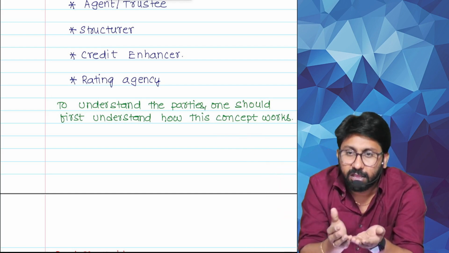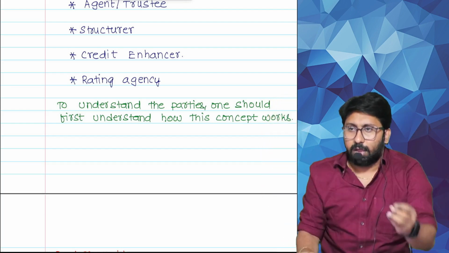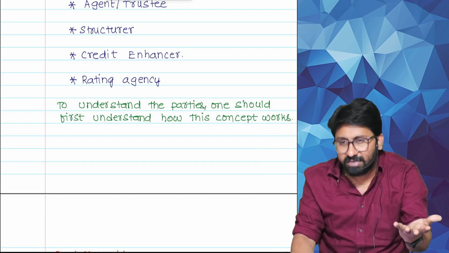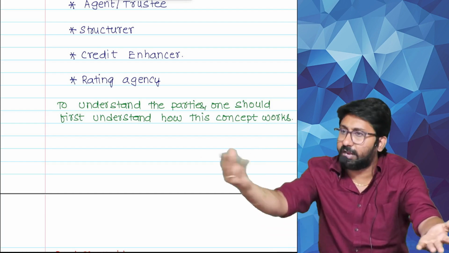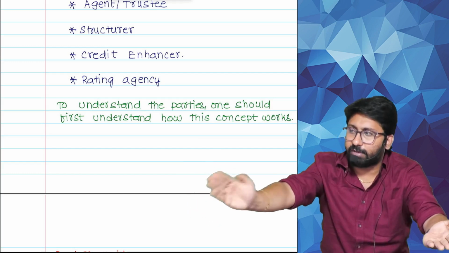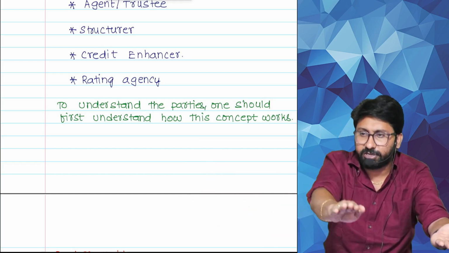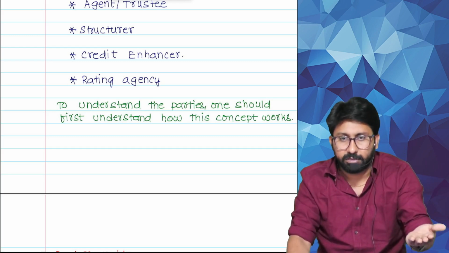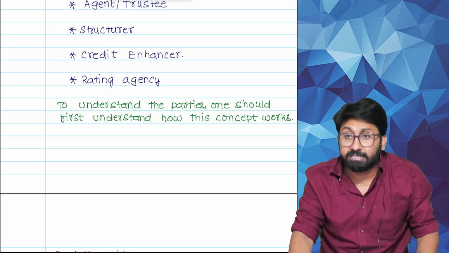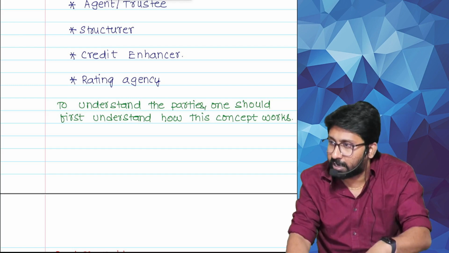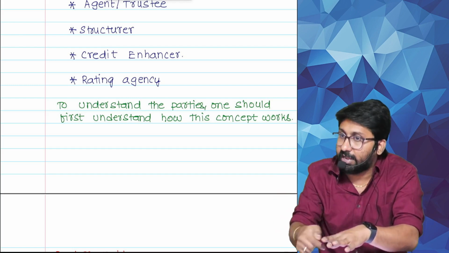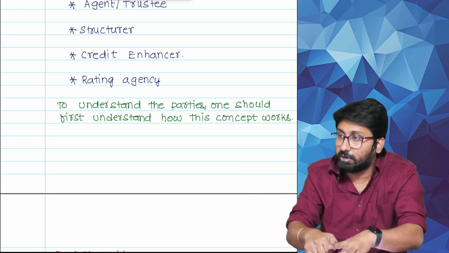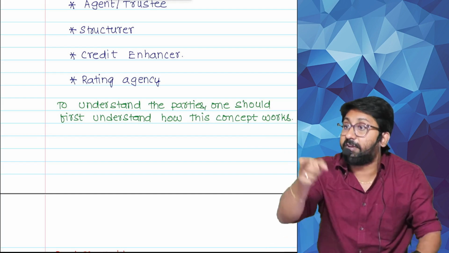Correct? Now tell me, I have 1,000 crores cash, a manufacturing company. Listening? It invested in plant and machinery and raw material. Raw material is converted into work in progress, converted into finished goods, kept in the godown, and then the stock is sold. Then only cash will come back. That means liquidity to a manufacturing company will come if I purchase raw material, use it in work in progress, convert it into finished goods, keep that in the godown, make a credit sale, and convert the credit sale into cash.